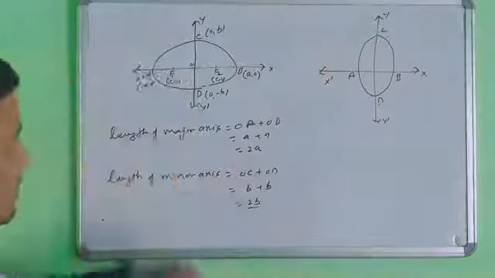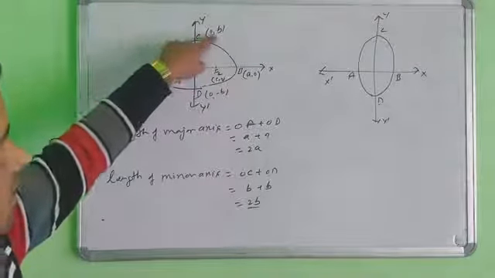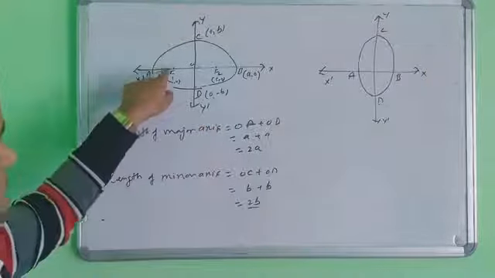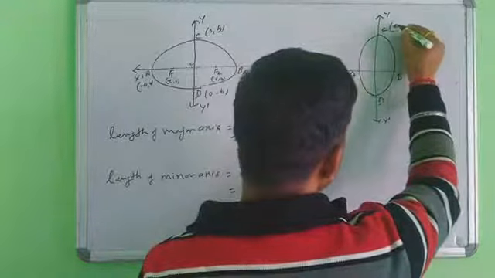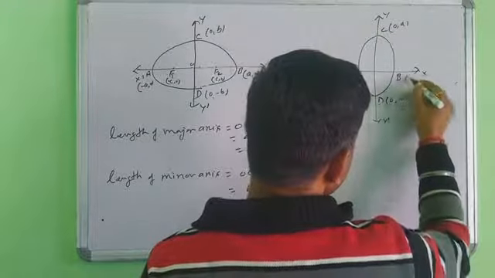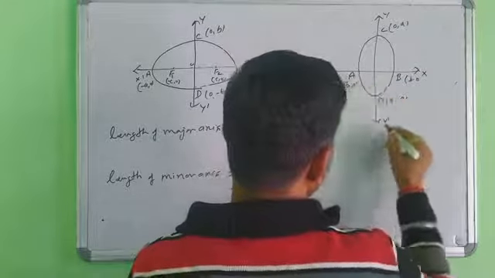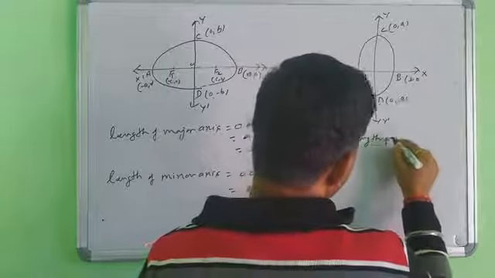So the length of the minor axis is OC plus OD, each of length B, so B plus B equals 2B. The coordinates here are 0, A and 0, minus A, and here B, 0 and minus B, 0. The length of the major axis.